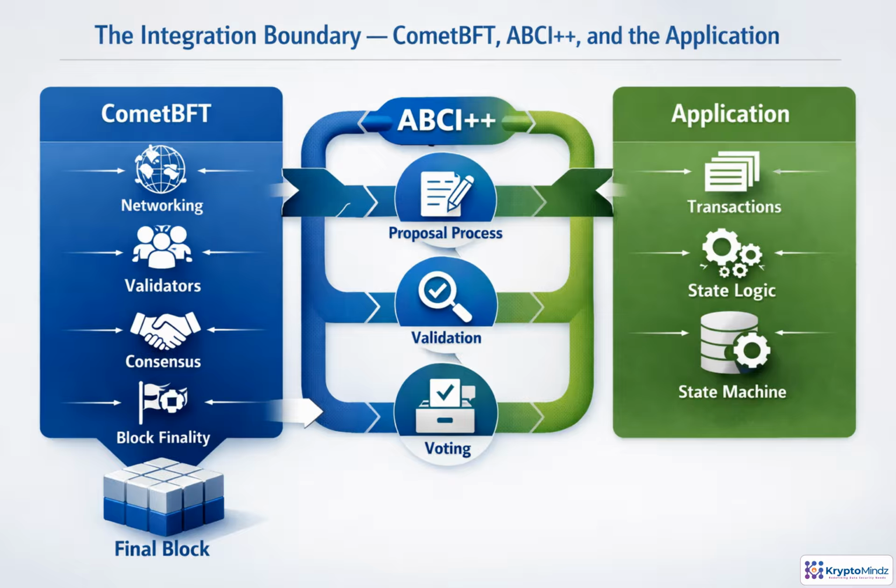ABCI++ is the contract between the two, where CometBFT calls into defined phases and the application returns decisions: proposal contents, accept or reject results, app hashes, and vote extension data. This boundary keeps consensus deterministic while giving the application more influence before a block is finalized.